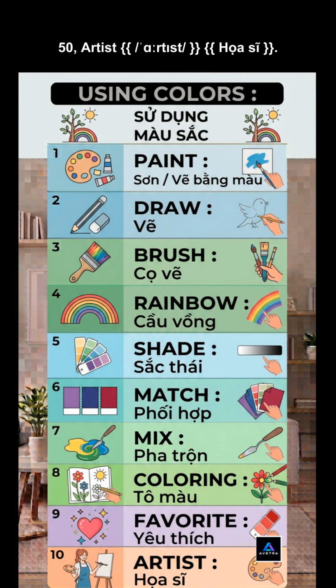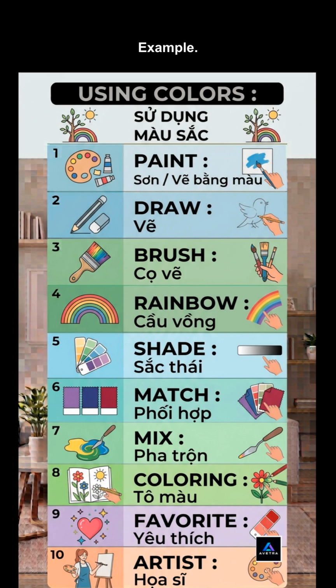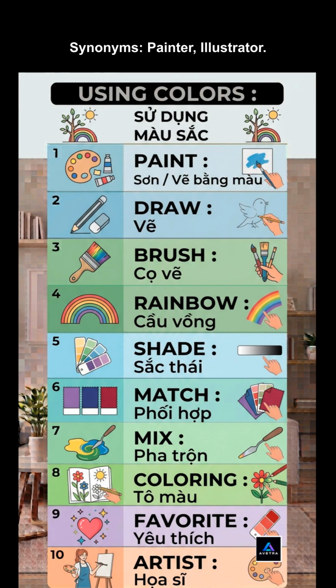50. Artist. Meaning, a person who creates paintings or drawings. Example: the artist painted a beautiful picture. Synonyms: painter, illustrator.